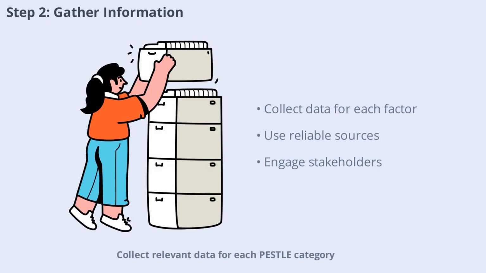Collect relevant data for each PESTLE category. This may involve reviewing government reports, economic forecasts, social research, technology trends, legal updates, and environmental studies. Engaging with industry experts and stakeholders can also provide valuable insights. The quality and breadth of your information will directly impact the effectiveness of your analysis. In the next scene, we'll look at how to analyze and interpret the data you've gathered.